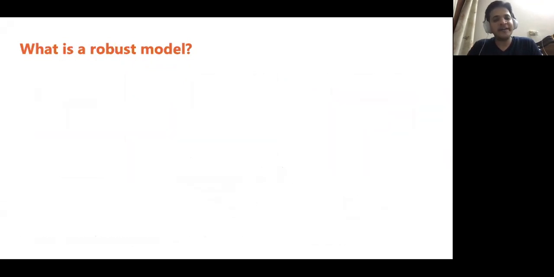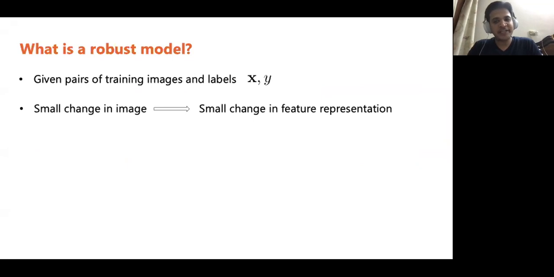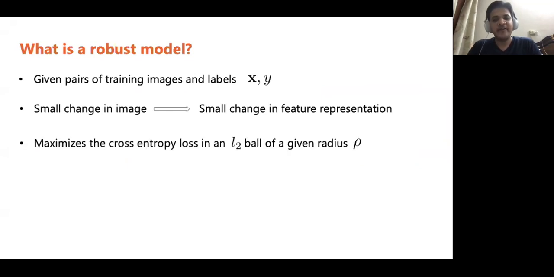Now, how do we train such a robust model? Given pairs of training images and labels x, y, the prior we want to impose on the model is that a small change in the image should lead to a small change in the feature representation. The way we do it is, we first find an input that maximizes the cross entropy loss in an L2 ball of some given radius rho. Here, rho is chosen to be small so that x star looks identical to x to a human.